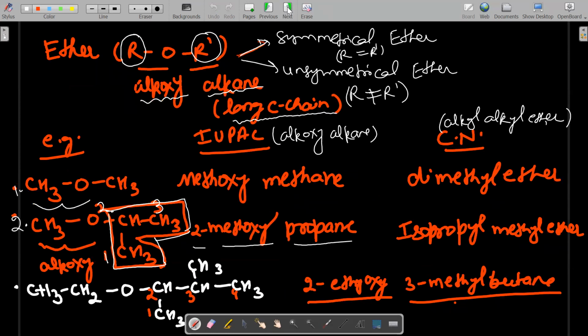So what do you write? This is methyl, this is isopropyl. Which one comes first, I or M? I. So what do we write as the common name? Isopropyl methyl ether. So this is called isopropyl methyl ether. Is it clear to all of you? Okay, you can see the next example.